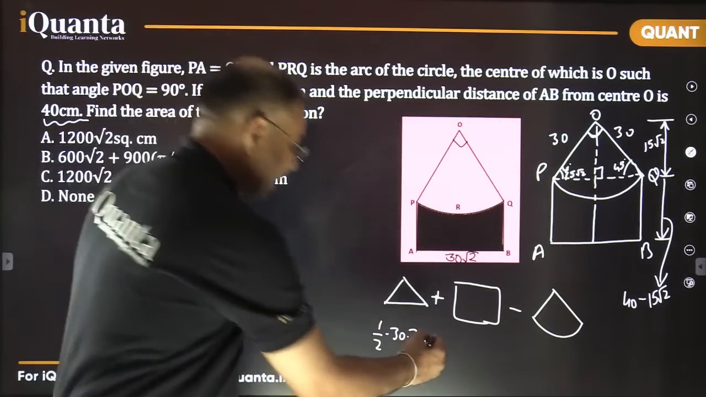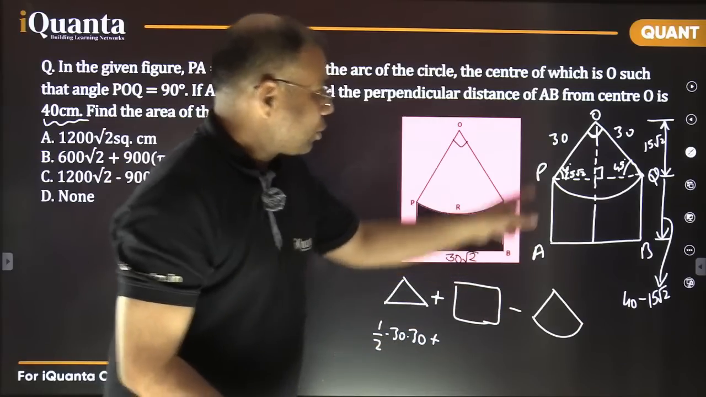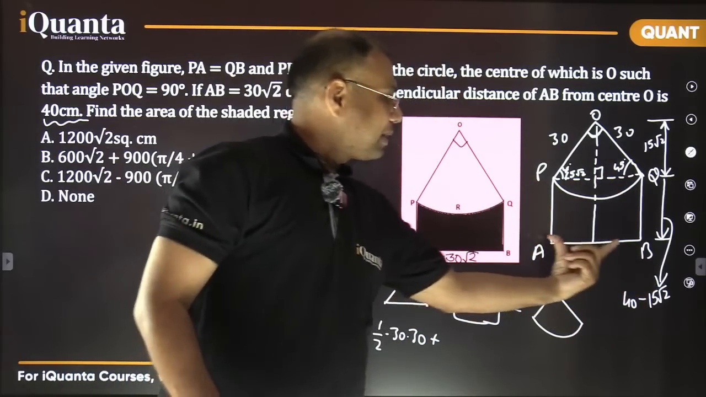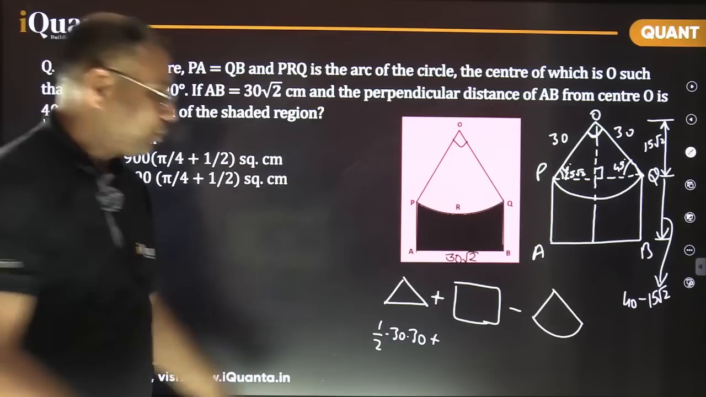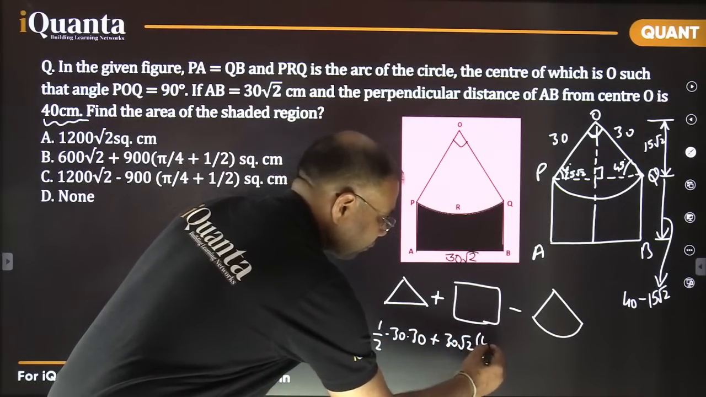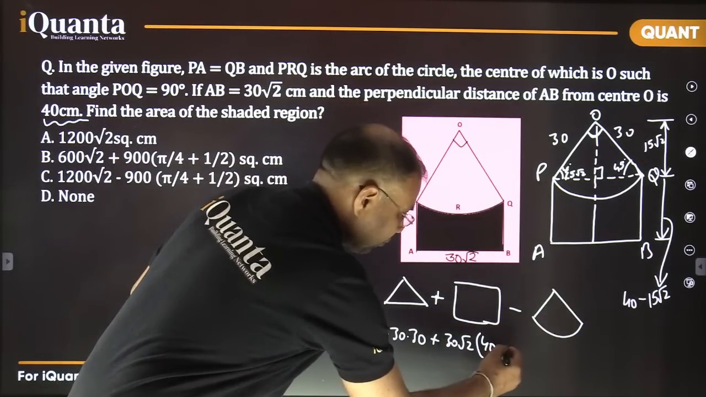Next, area of this rectangle. For this rectangle, I know this height, that is 40 minus 15 root 2, and this length was already given, 30 root 2. So this is 30 root 2 multiplied with 40 minus 15 root 2.